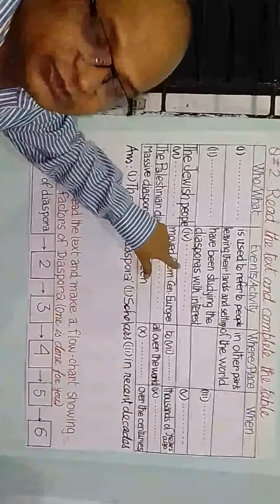So the Jewish people were forced to leave their lands. That means what the Jewish people did. ইহুদিরা কি করেছে সেই কার্যকলাপটা এখানে লিখতে হবে. So we find in the text they were forced to leave their homelands. তারা তাদের দেশ ত্যাগ করতে বাধ্য হয়েছিল. This is the activity or events, ঘটনা.